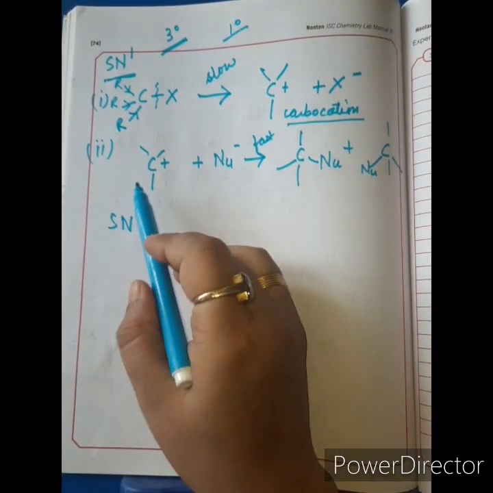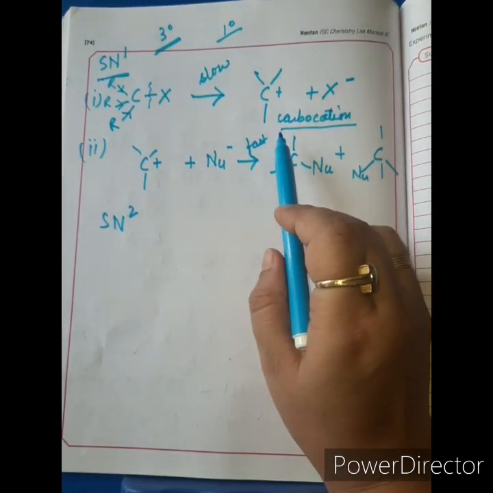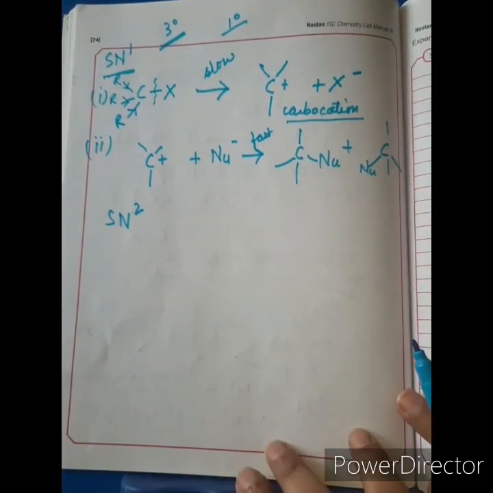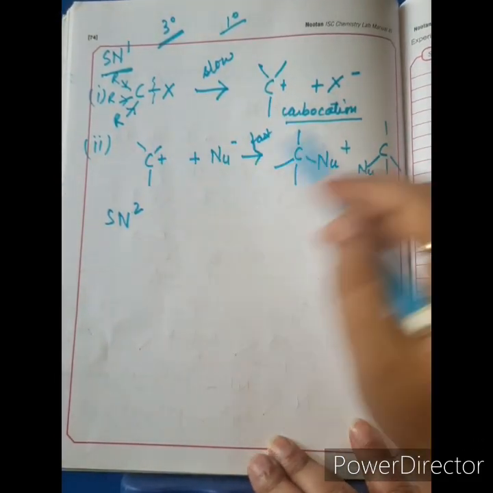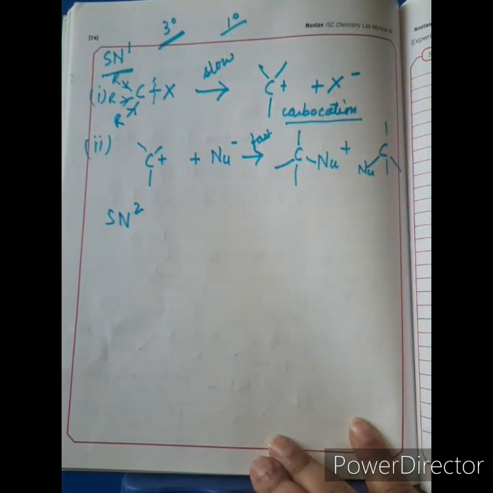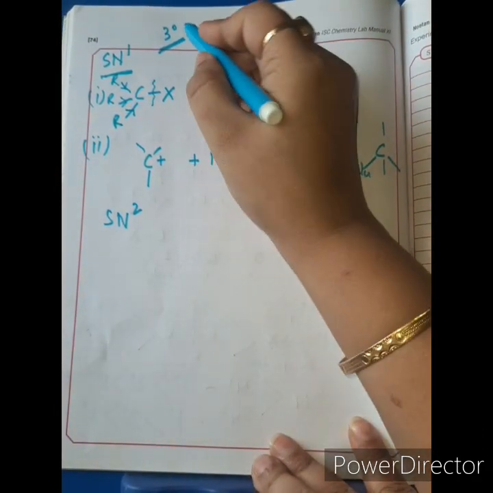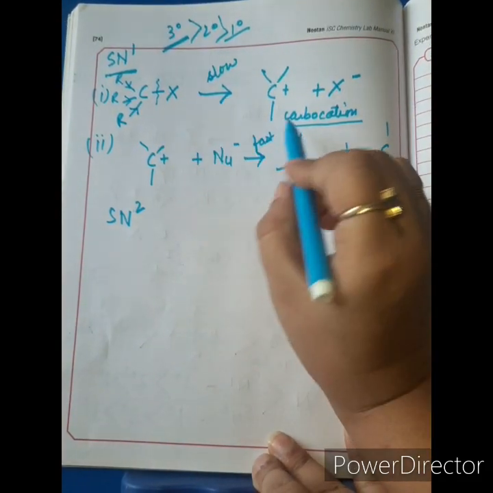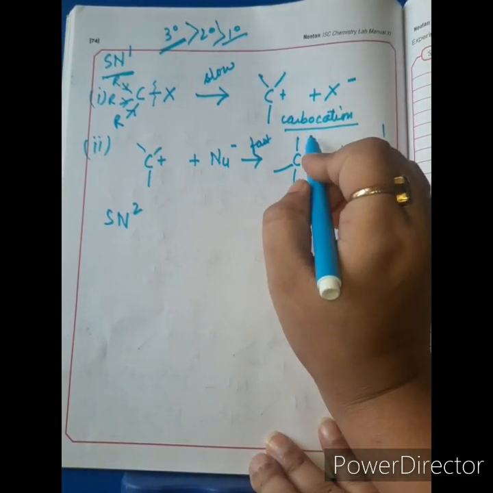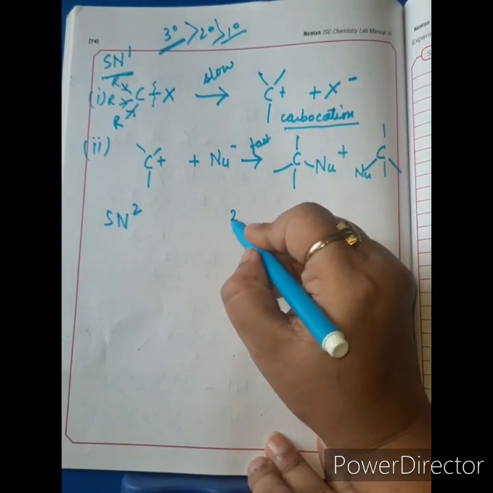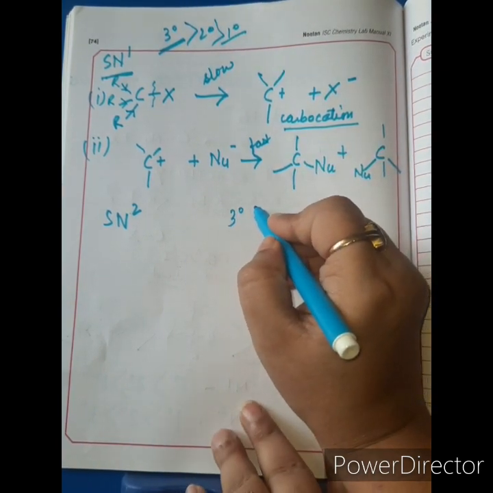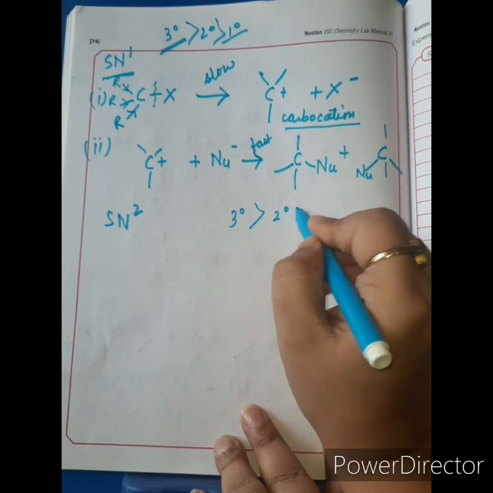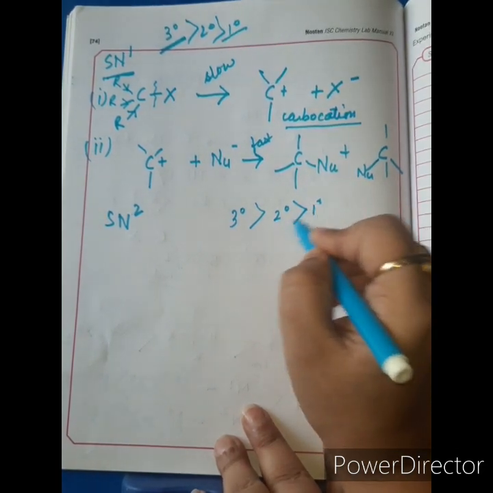Before I speak about SN2 reaction, there is one more fact which also helps in understanding why 3 degree undergo this SN1 mechanism quicker than 2 degree or 1 degree. See, the answer lies in the stability of the carbocation formed. We know that 3 degree carbocations are more stable than 2 degree, which is more stable than 1 degree.